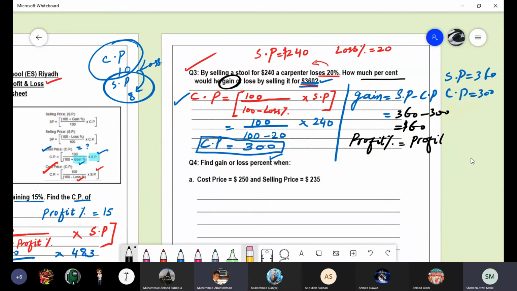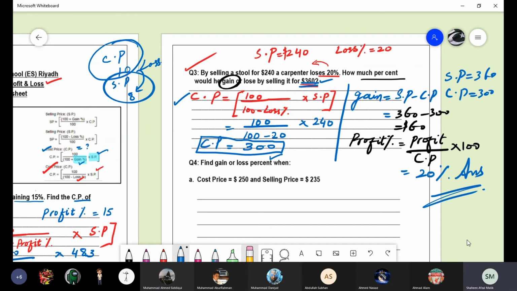Profit over cost price into 100. When it is not mentioned whether it is the cost price or the selling price, then you can go simply for the cost price. Substitute the values and tell me the final answer, Abdur Rahman. Profit percent is equal to profit over cost price, 60 over 300 into 100. This is 20%. Thank you so much, Ahmad Siddiqui.